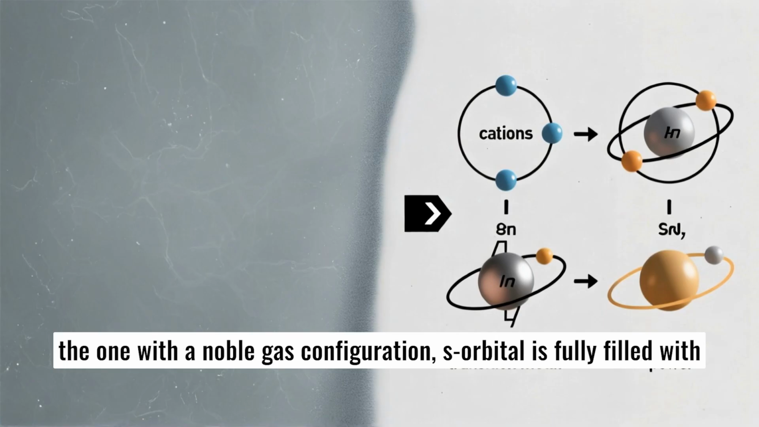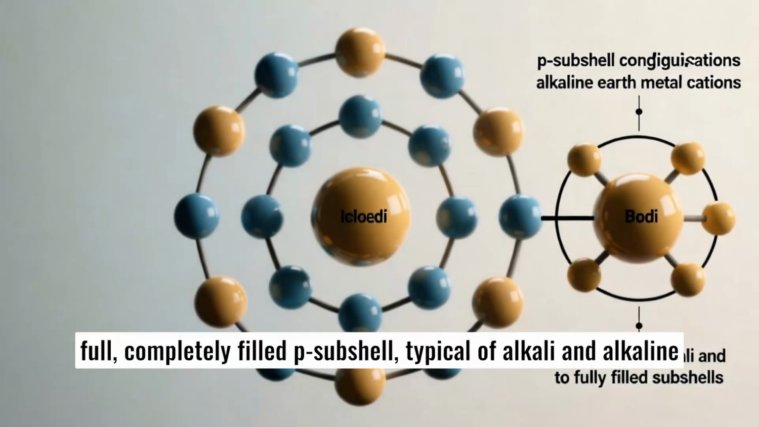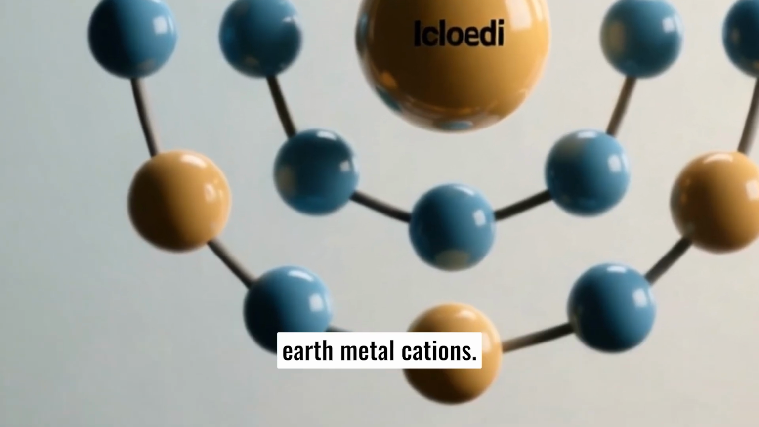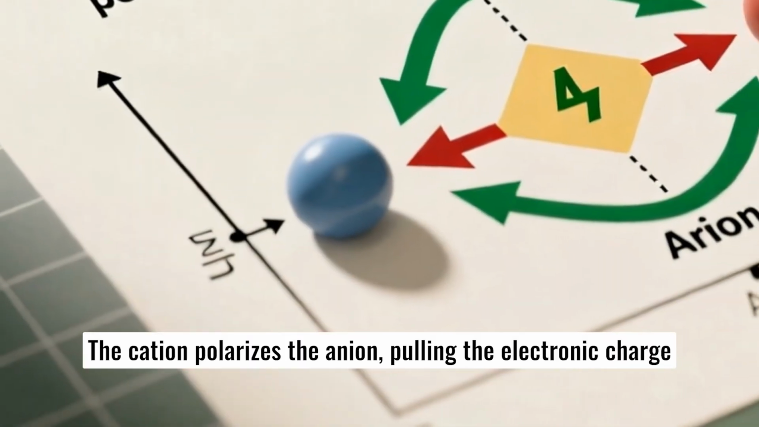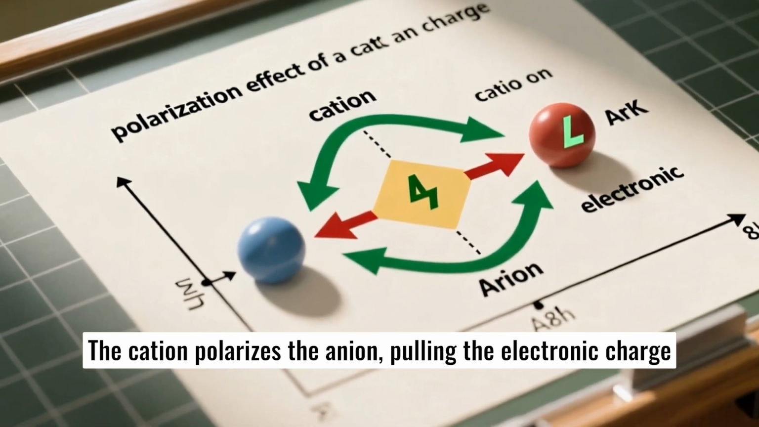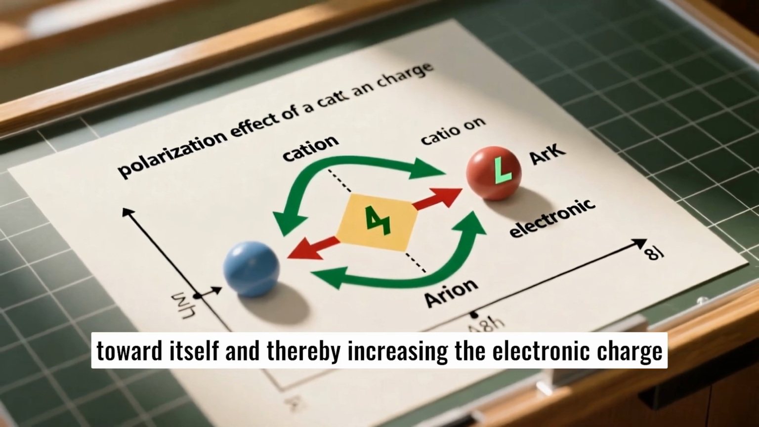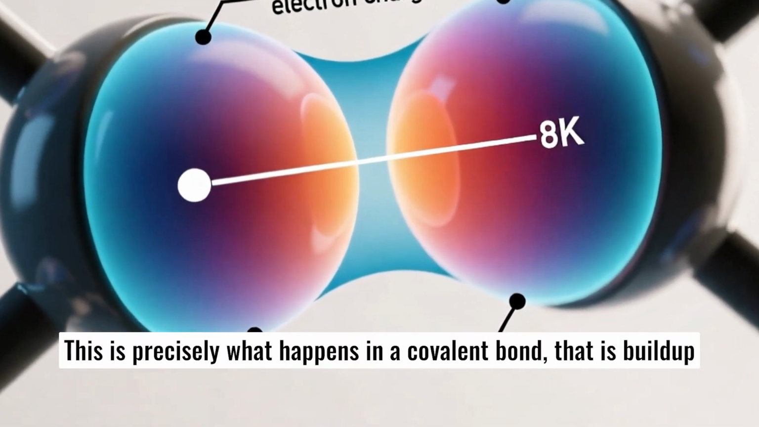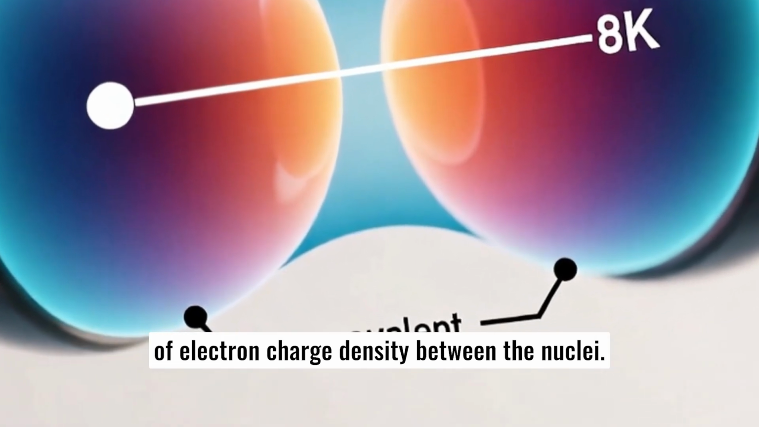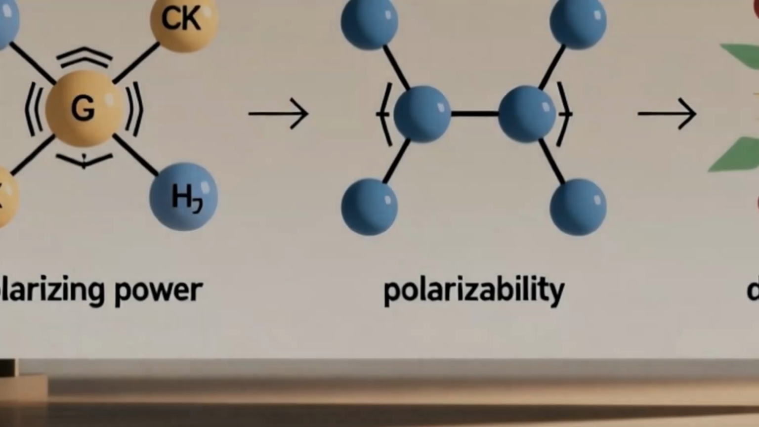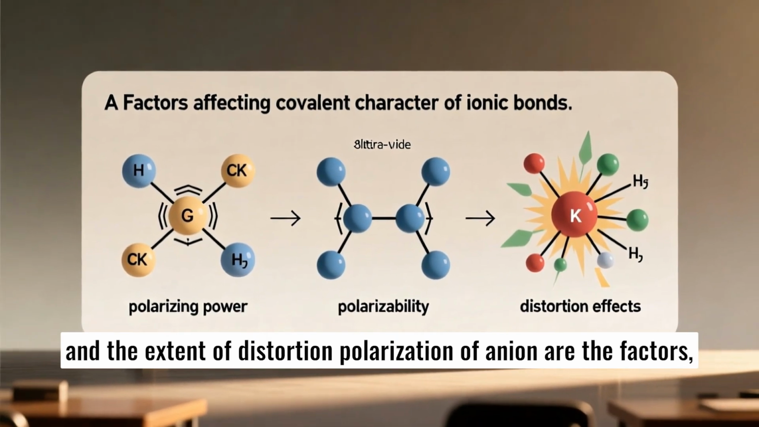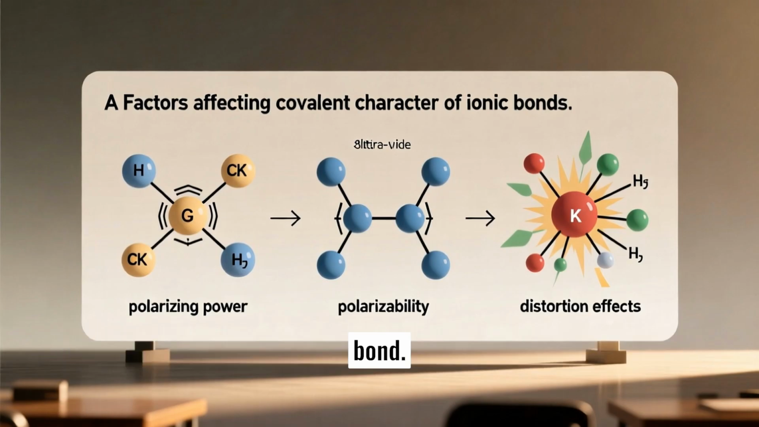The s orbital is fully filled with 2 electrons, and the p subshell is completely filled, typical of alkali and alkaline earth metal cations. The cation polarizes the anion, pulling the electronic charge toward itself and thereby increasing the electronic charge between the two. This is precisely what happens in a covalent bond, that is, a buildup of electron charge density between the nuclei. The polarizing power of the cation, the polarizability of the anion, and the extent of distortion, or polarization, of the anion are the factors which determine the percent covalent character of the ionic bond.